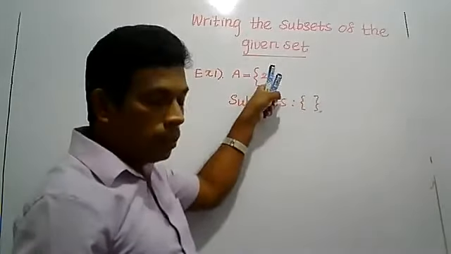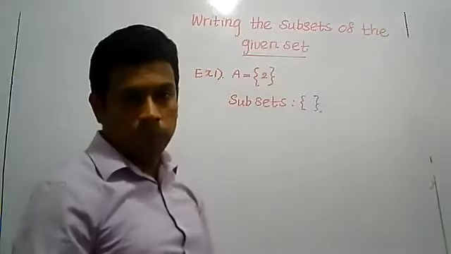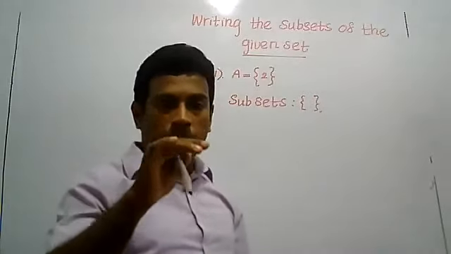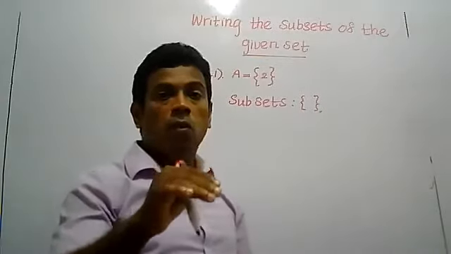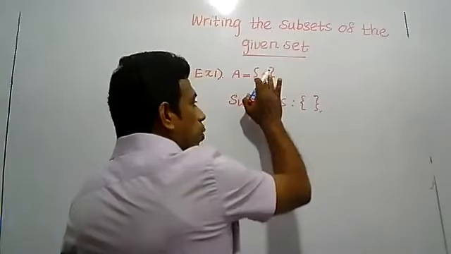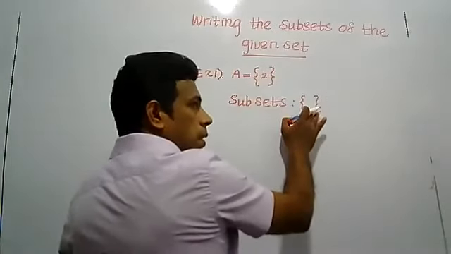This is a set, then the null set should be a subset. Again, I told you in my definition, the given set is also a subset of itself. That means when you write the subsets, the null set is a subset.